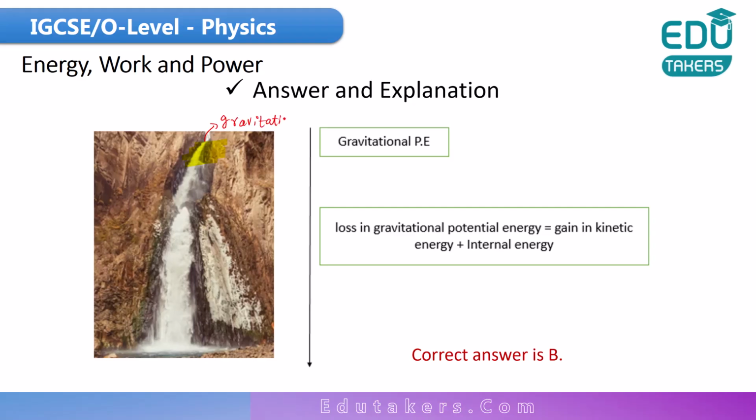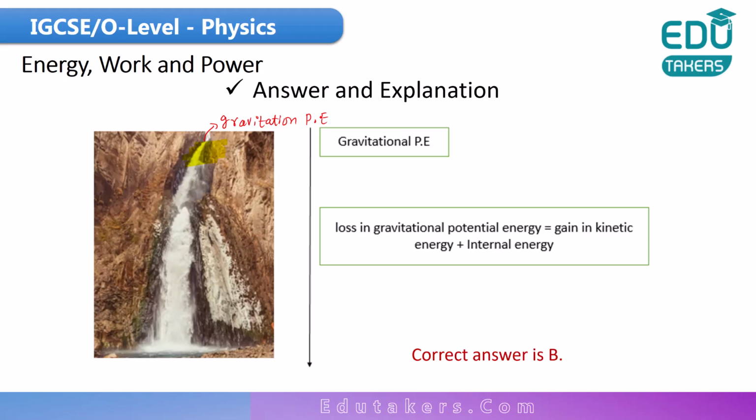When the water is flowing down, the height is decreasing. When the height decreases, it means that the gravitational potential energy decreases. So in which form is this gravitational potential energy transferred? You know that the water is running here. It means that the energy that is being lost because of the height, which is the gravitational potential energy, is transferred into kinetic energy because of the moving water, and there is also internal energy.